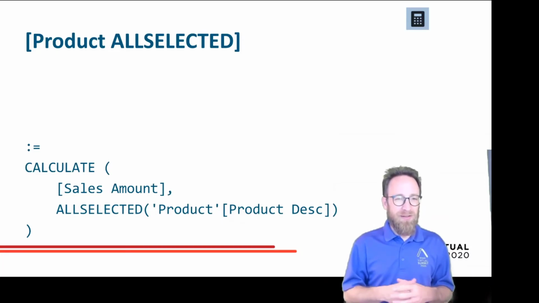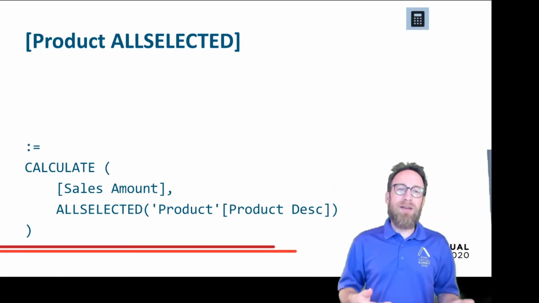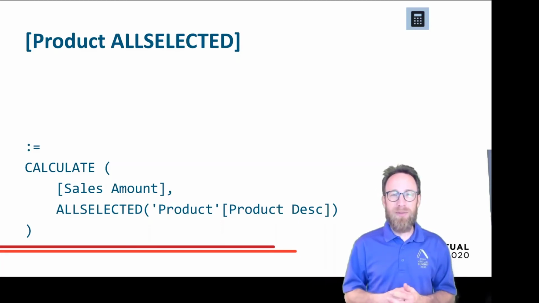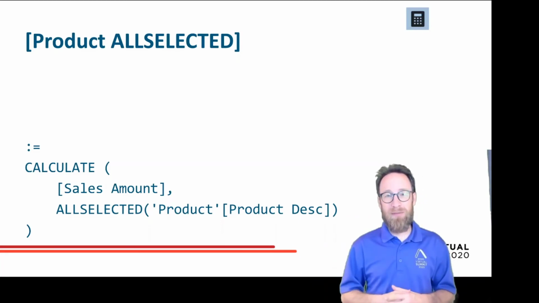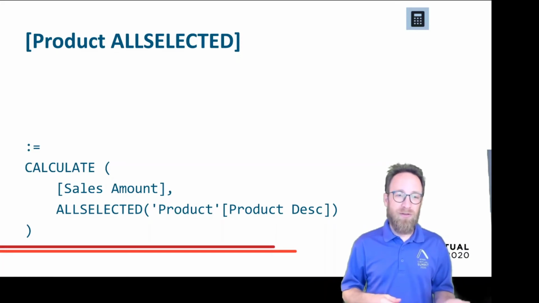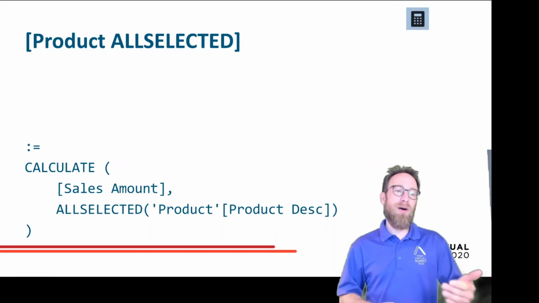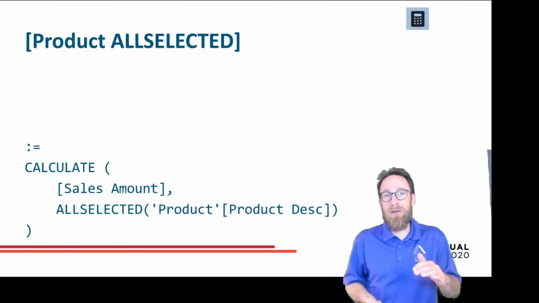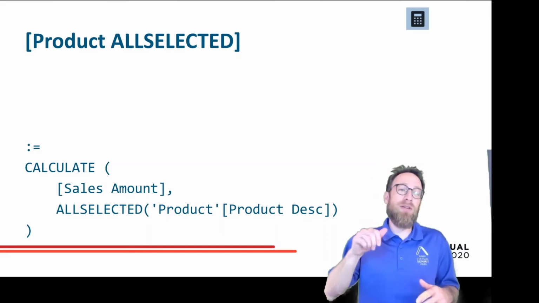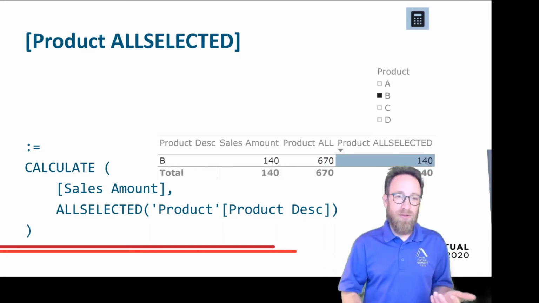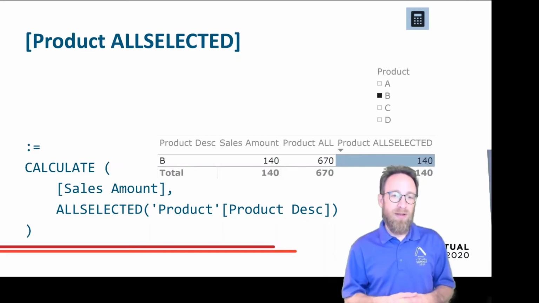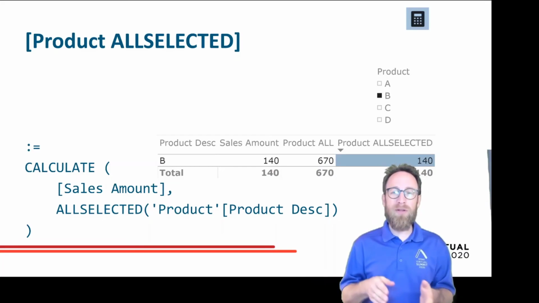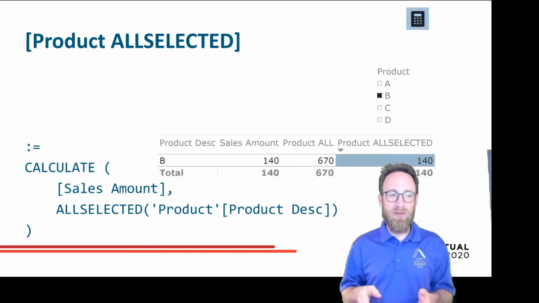In some cases, there is already a filter applied, for example, on the product description, in a slicer. And then the question is, shall I show all the sales amount for everything existing in the product table, or only for those pre-selected in the slicer? And ALLSELECTED helps us with that. So as you can see here, the new column product all selected only shows 140. Why is it only 140?